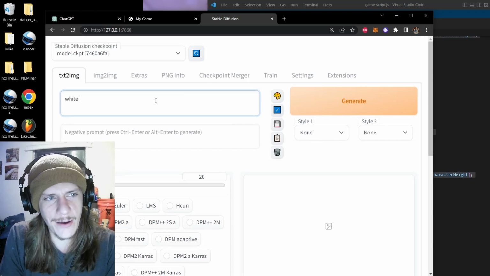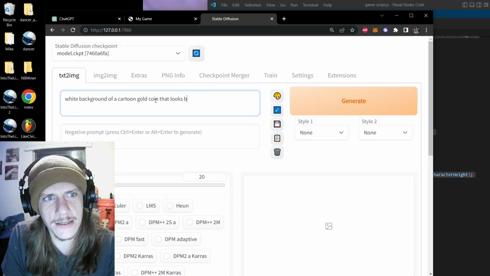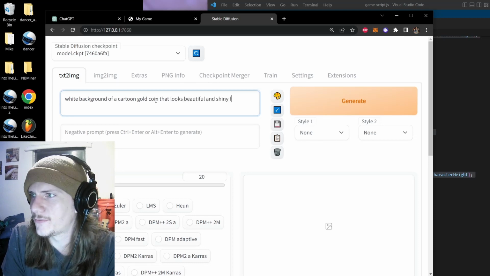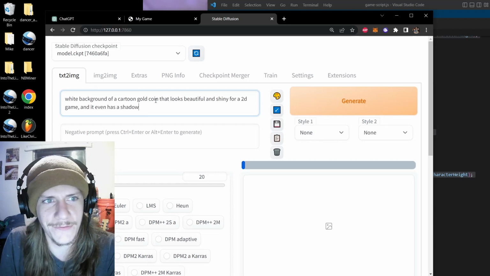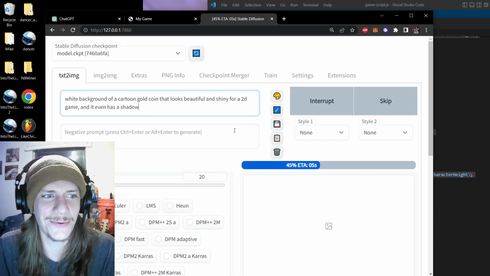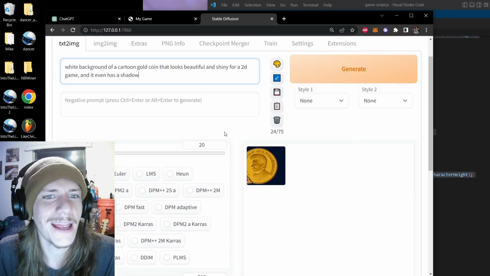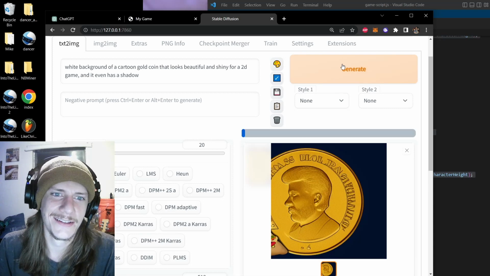So we'll just do a white background of a cartoon gold coin that looks beautiful and shiny for a 2D game. And it even has a shadow. See, now I'm typing in Stable Diffusion as if it's ChatGPT. I usually just type keywords out on this thing, but whatever. So that one is a funny little Trump-looking hair.